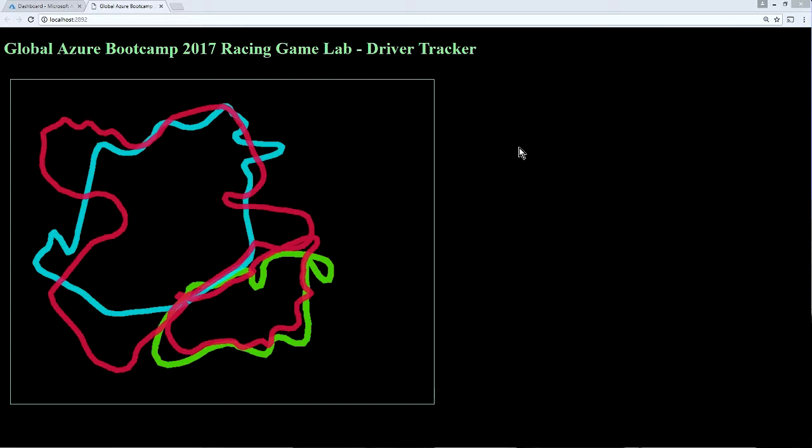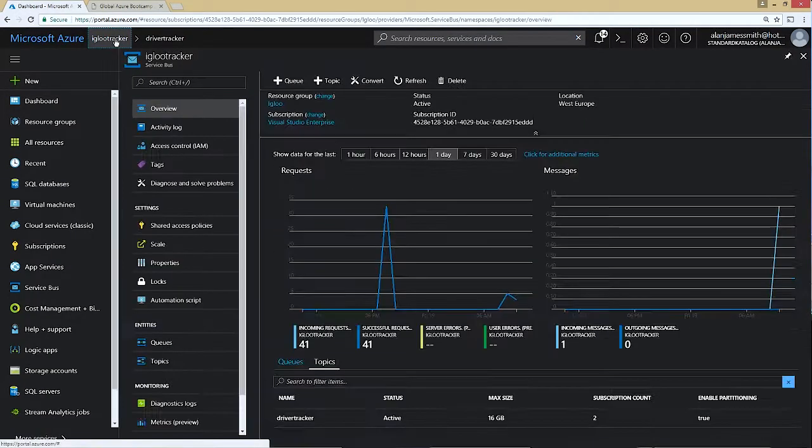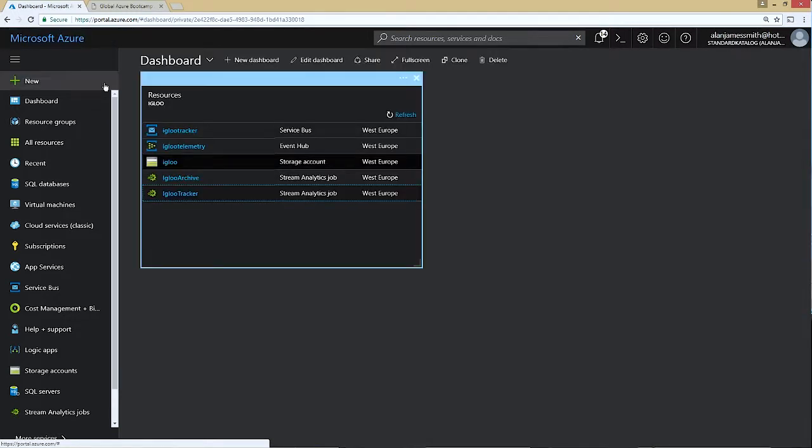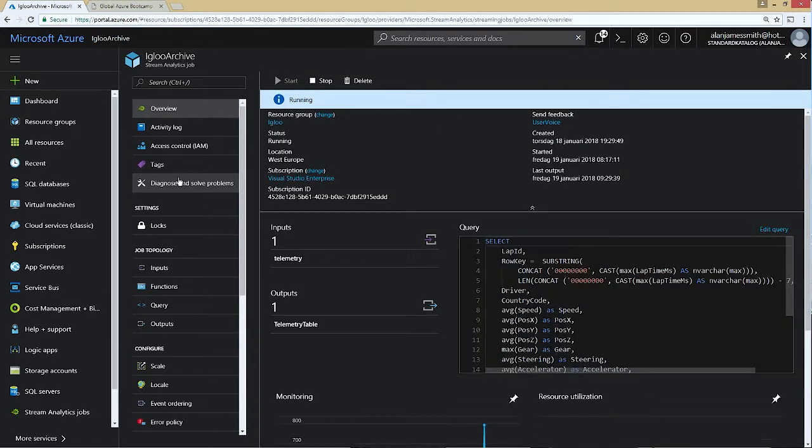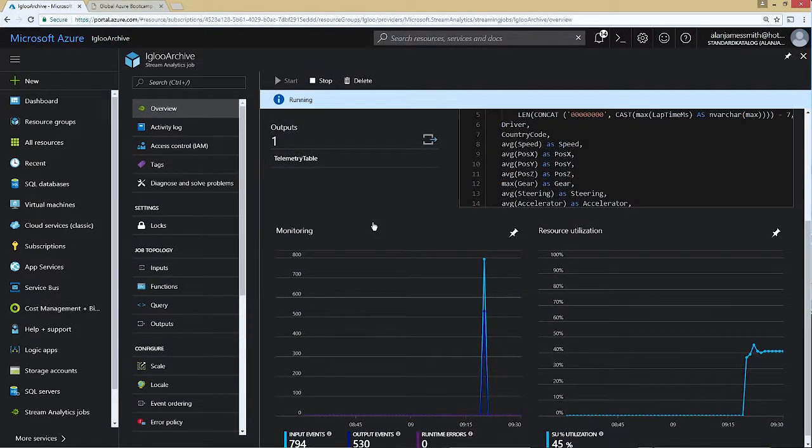So we can also look at the event data that we've got in storage. What I need to do is to connect to the storage account to do this. So we can just look and see if we've got any data going in there. What we should be able to do is diagnose the events that are coming into the Stream Analytics job. So if I go back to the Stream Analytics job, if I look at the Igloo archive, we should see that we've got some data that actually has been running through that query there. So we are actually hopefully processing data on there.